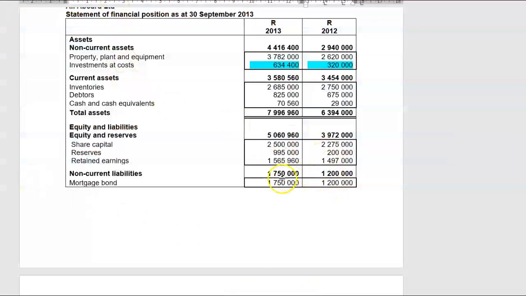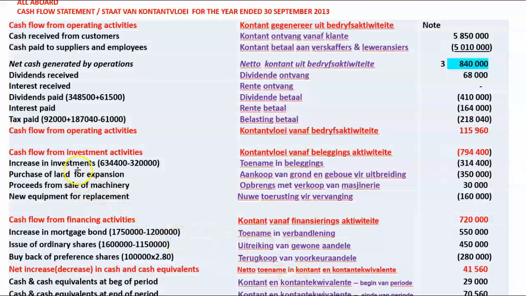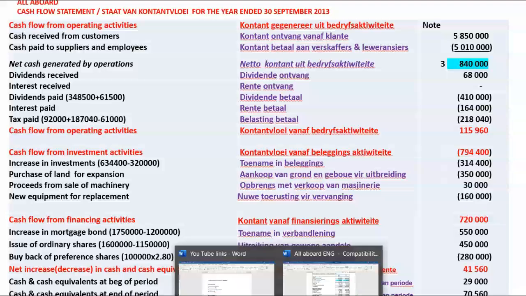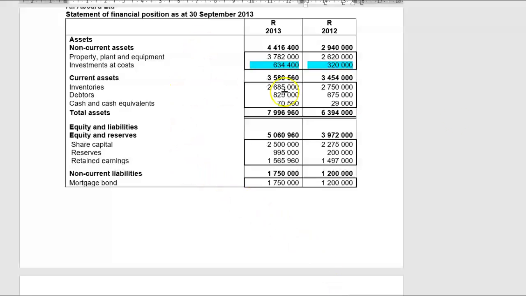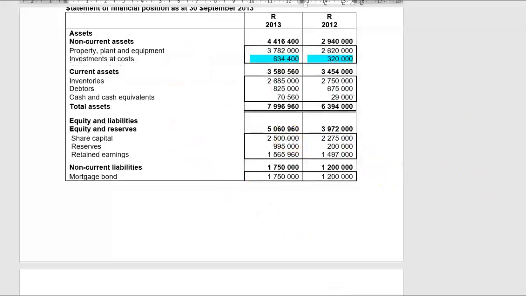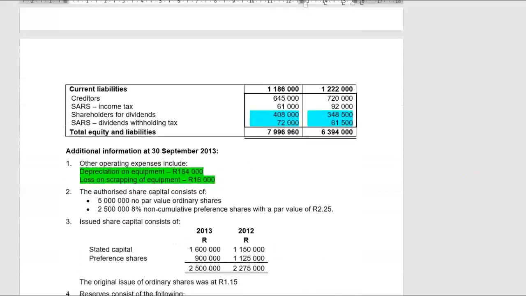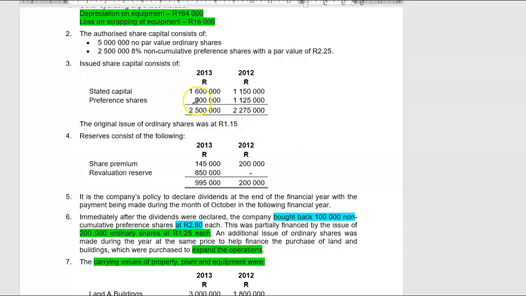If we go to our mortgage bond, they do not say anything about the mortgage bond again, so there's clearly an increase in the mortgage bond, so we receive more finance out of the mortgage bond. Yes, and that is a 550,000 cash inflow. Issue of ordinary shares. Now, they only give us share capital, and here somewhere they've told us issued share capital consisted of stated capital and preference shares.